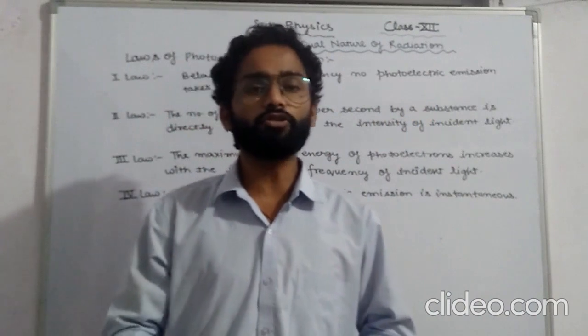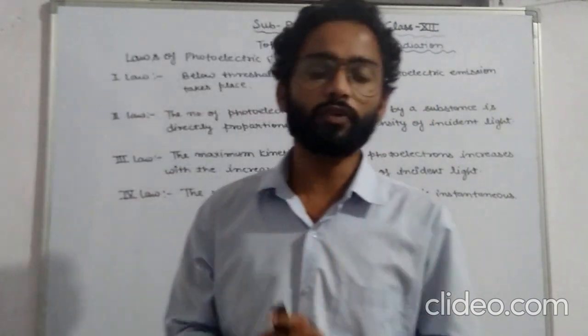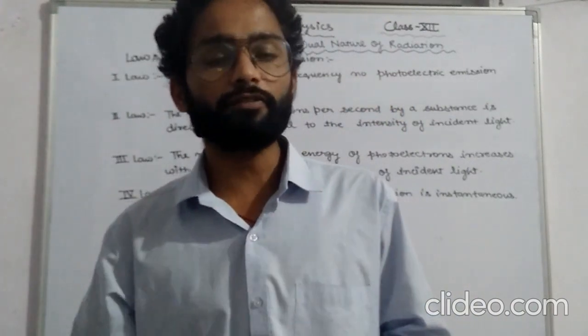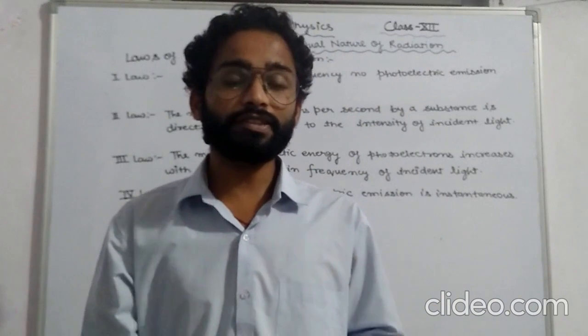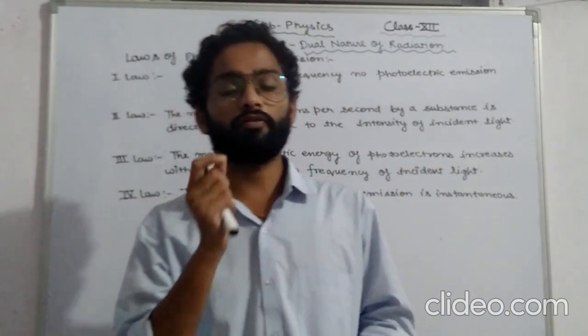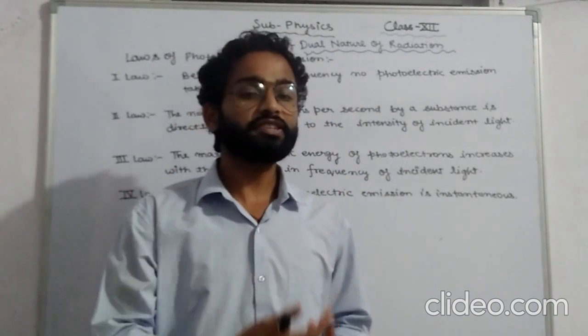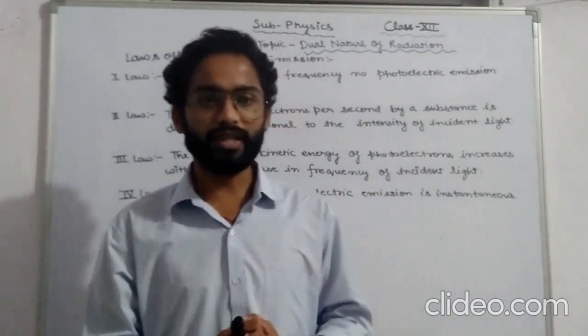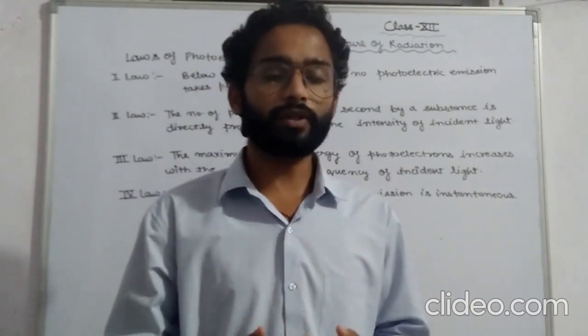Now we are ready with our new topic, and this topic is laws of photoelectric emission. What are the laws of photoelectric emission? As we know, in photoelectric emission, a suitable frequency of light strikes or is incident on the metal or the photosensitive material, then the ejection of electrons takes place. This process is called photoelectric emission. So what are the laws of photoelectric emission?